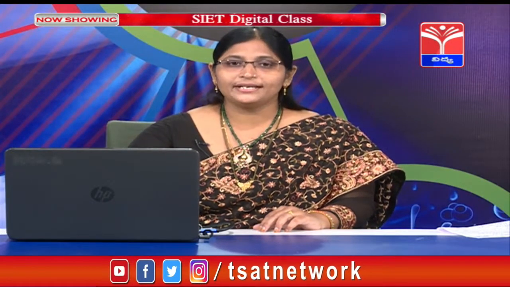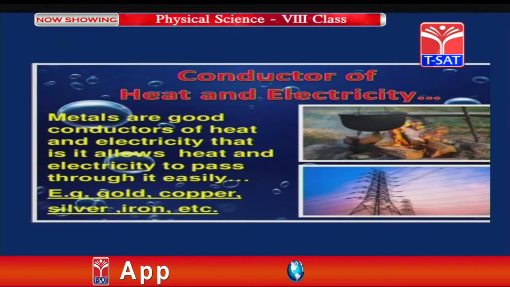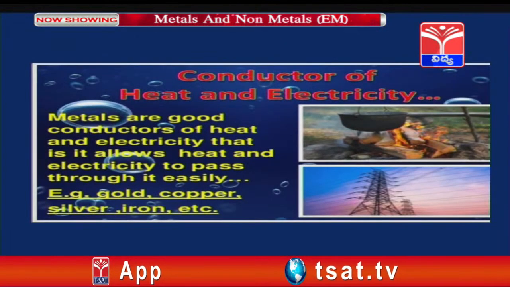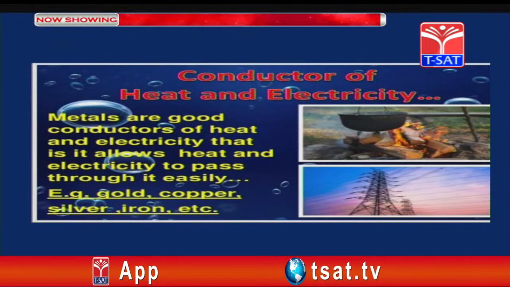Not only these physical properties, one more important property is there for metals: they conduct electricity and they also conduct heat. So let us see now electrical conductivity and heat conduction. Metals are good conductors of heat and electricity.